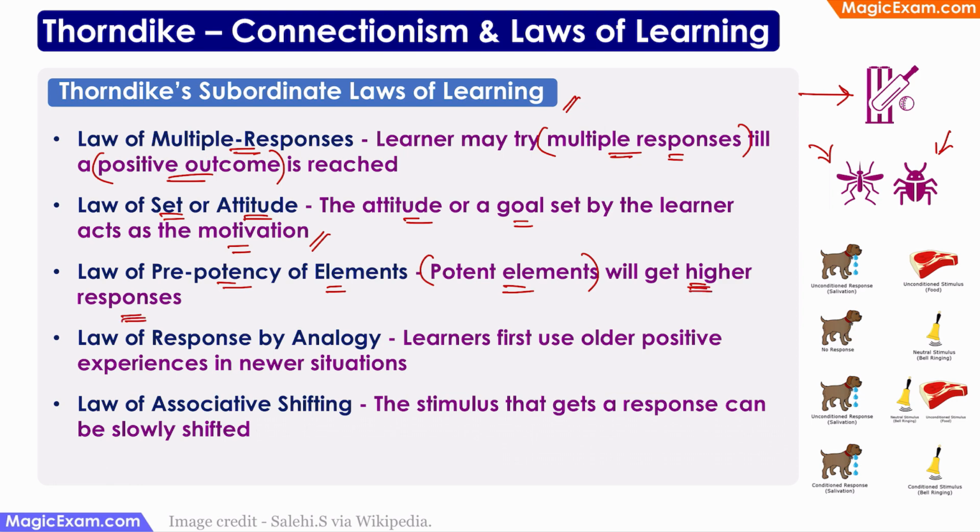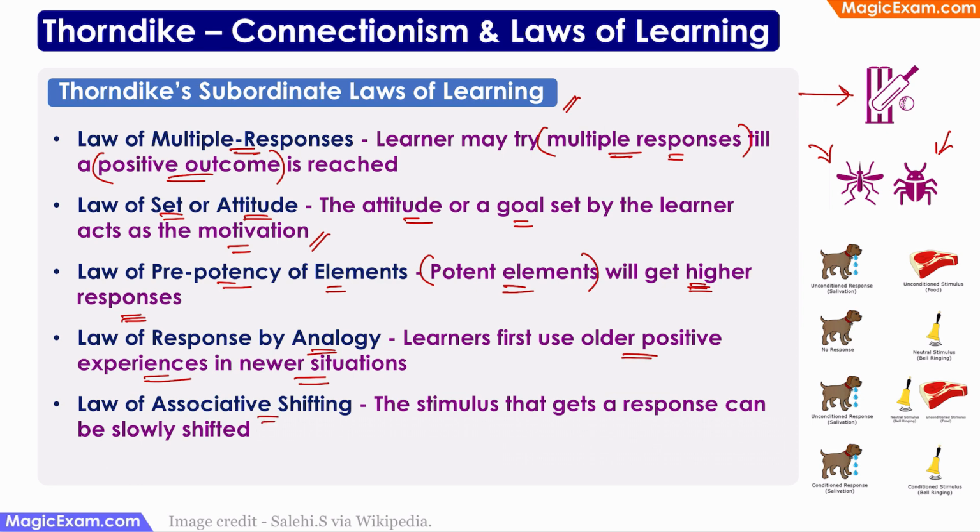Law of response by analogy means that learners will first use an older positive experience even in a new situation. I go to my neighbor's house. He has a golden retriever dog and the dog is very friendly. So over a period of time, I have realized that this dog is very friendly. So golden retrievers must be very friendly. Therefore, whenever I see a golden retriever anywhere outside, I think that that dog will be friendly because I associate golden retrievers as a breed with friendly dogs.